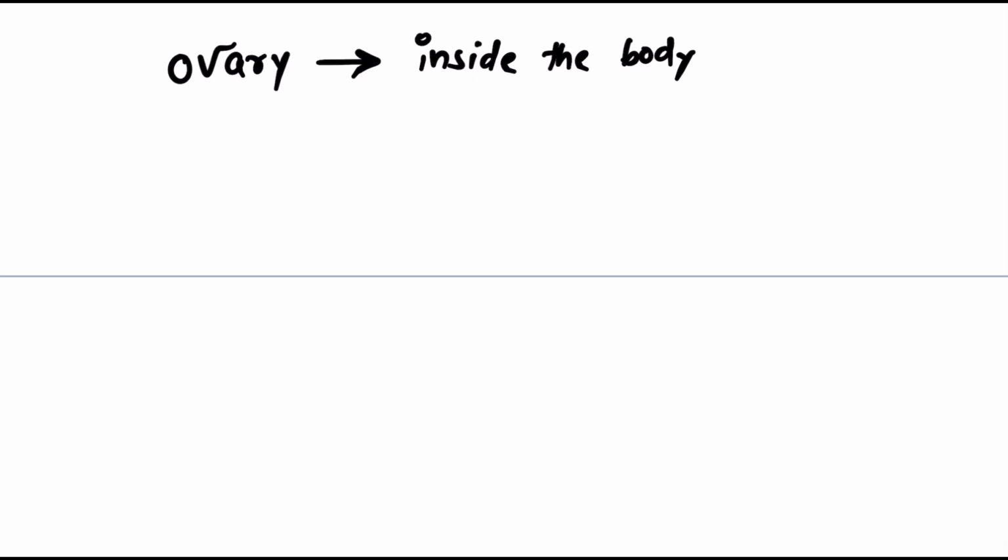Inside the ovary, or we can say that the ovaries are abdominal.